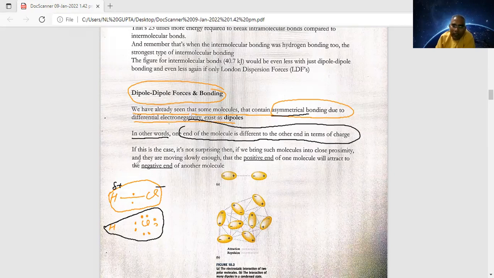So you can be able to understand. Now, if this is the case, it's not surprising then if we bring such a molecules into close proximity and they are moving slowly enough, the positive end of one molecule will attract the negative end of another molecule. I think it will be very much clear to you. Already we discussed those things.